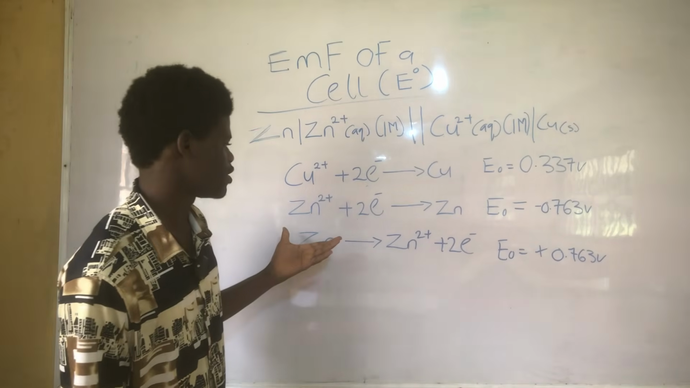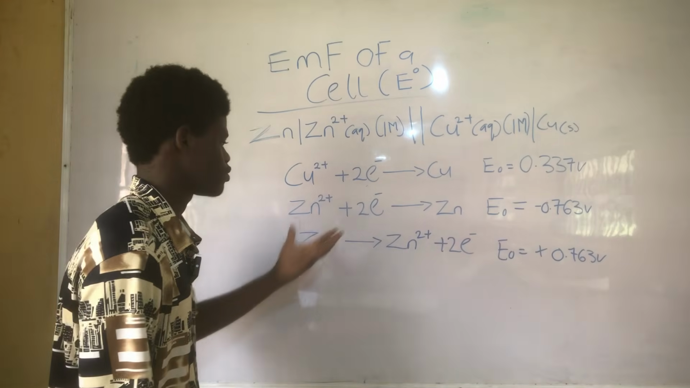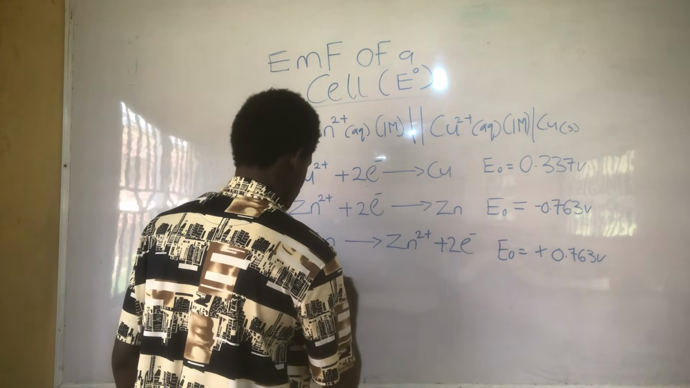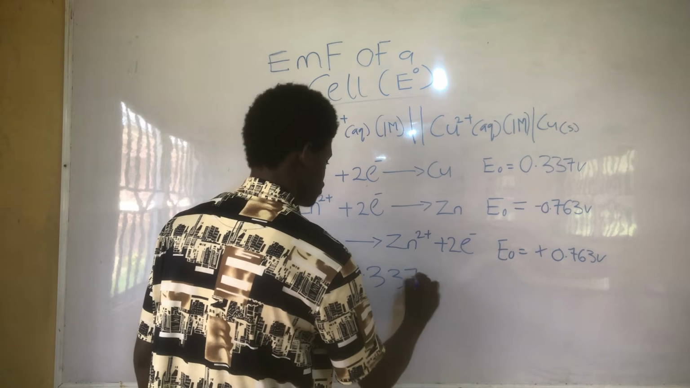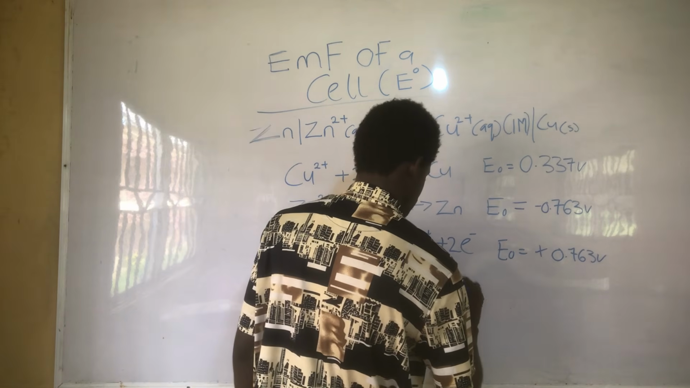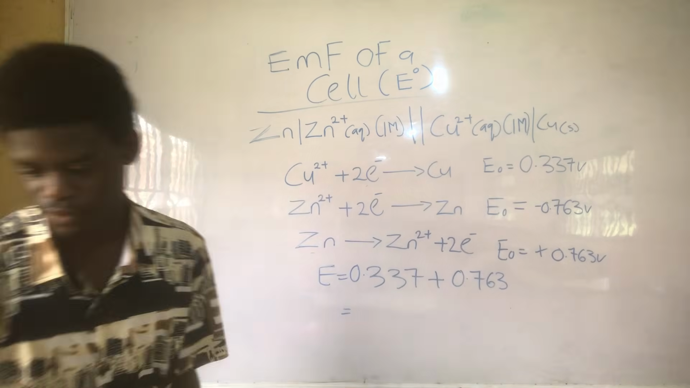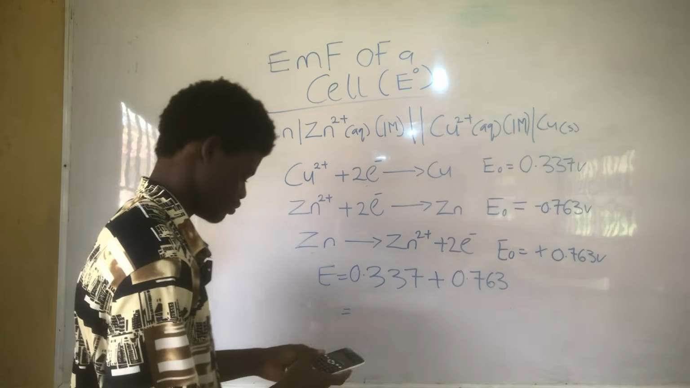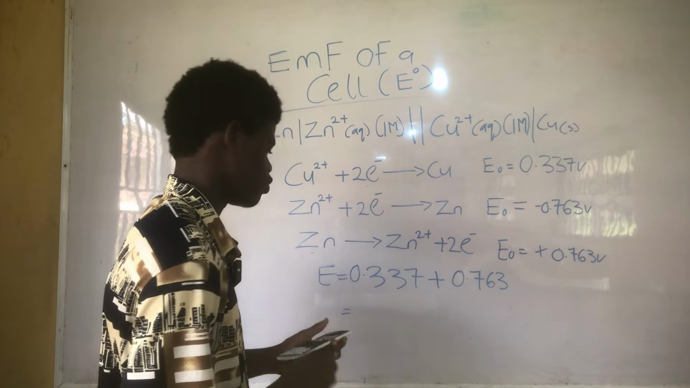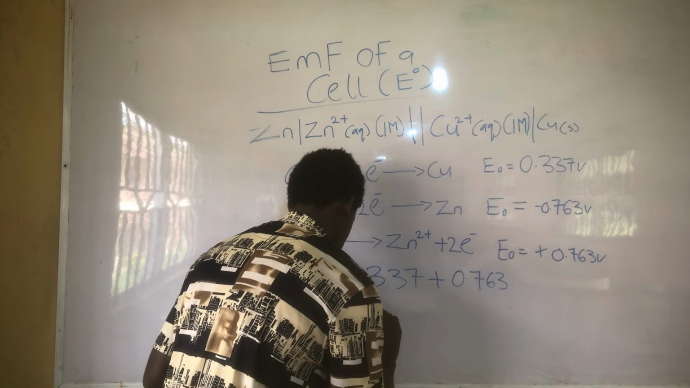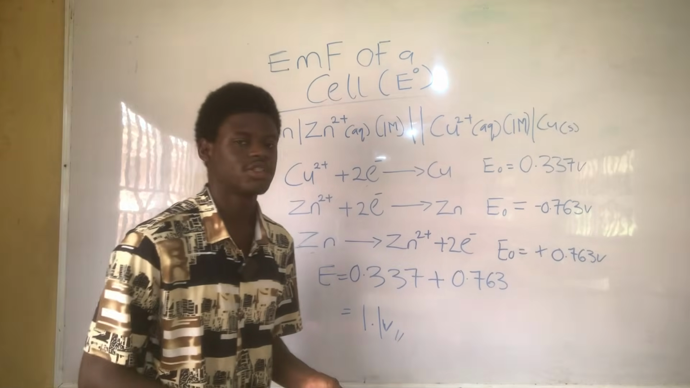So now we've reversed that for zinc. So let's just add up. Our EMF will be 0.337 plus 0.763. And that will just give us 1.1 voltage.